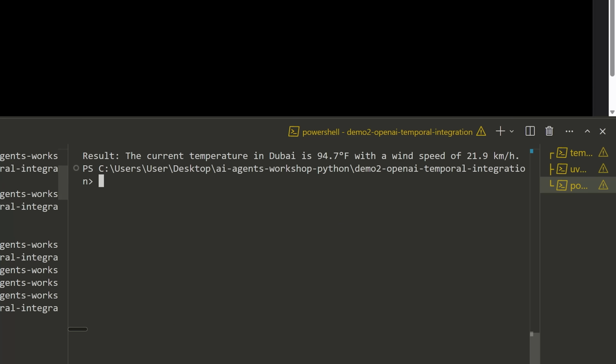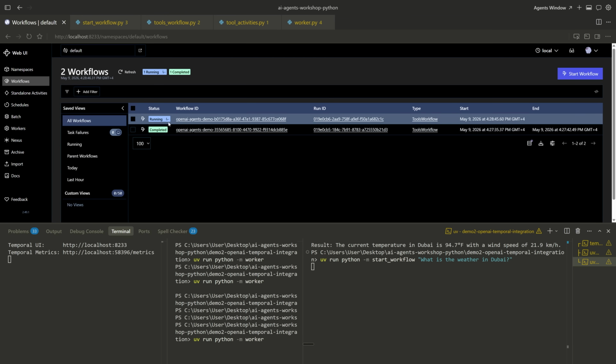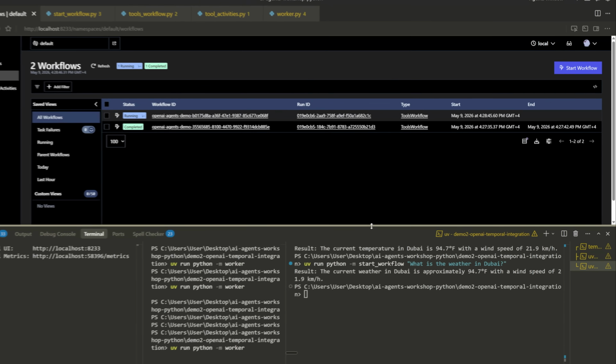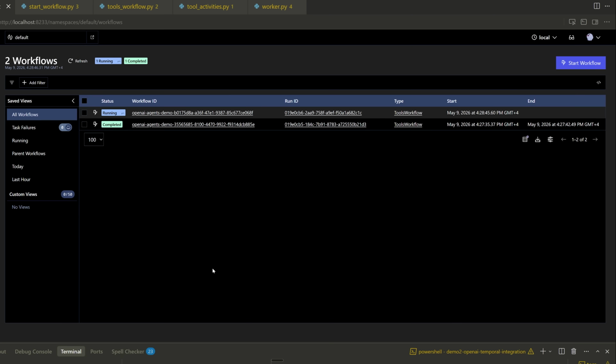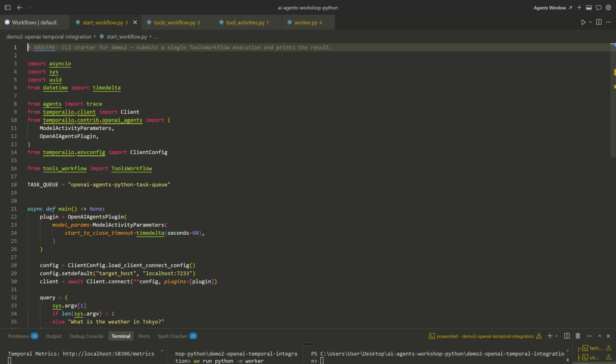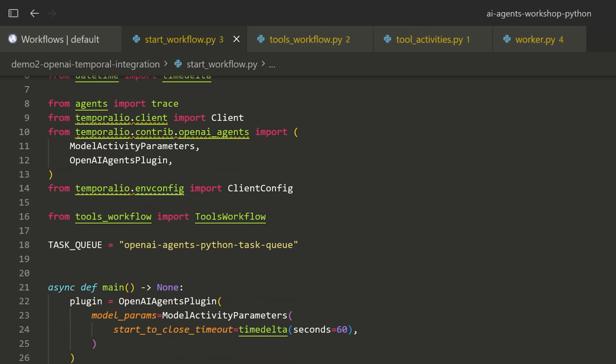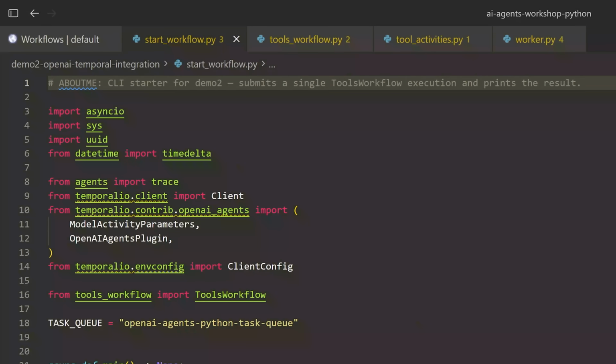And then if we go back here, let's just say I run another task right here. Give this a second. Let's refresh. You can see a new one comes up and is running, and we get a full log of everything that's going on. Now, all you really have to do in order to use Temporal here is just write a little bit of code. So for example, if I go here, this is the start workflow file. You can see this is representing the client.